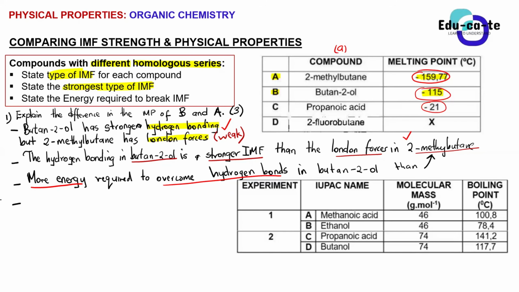So here more energy is required to overcome the hydrogen bonds in butanol.